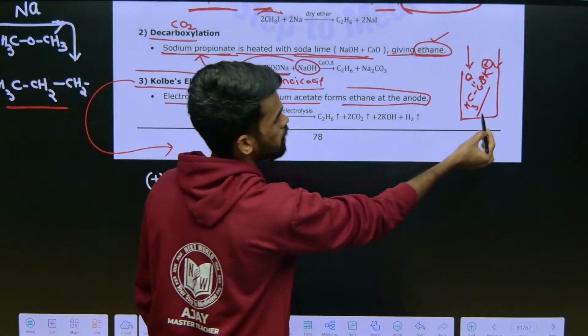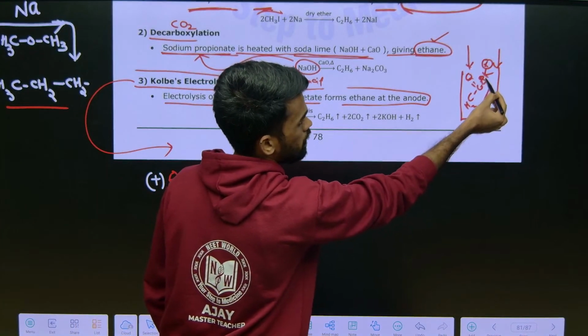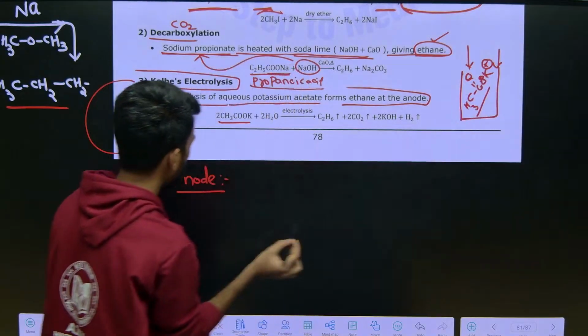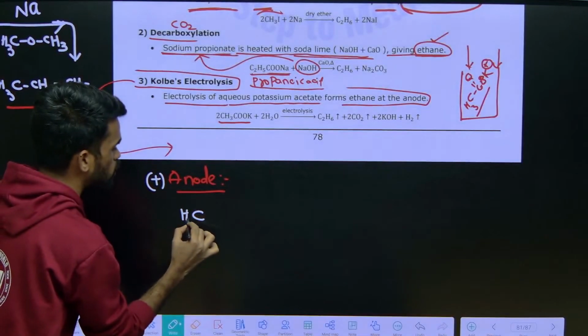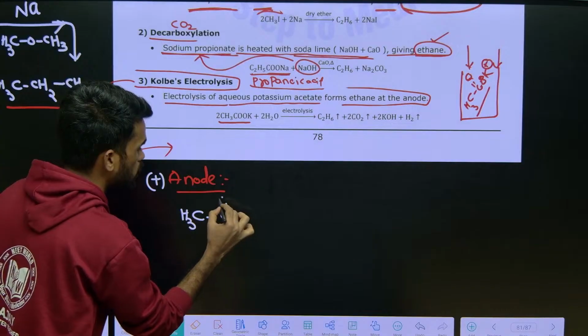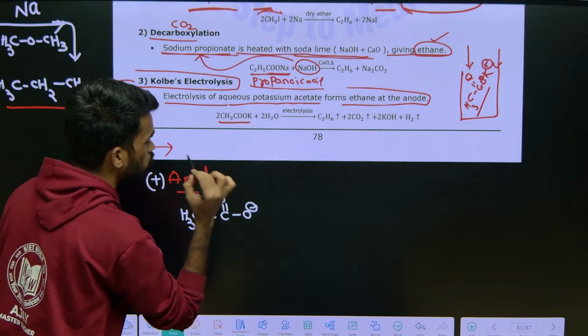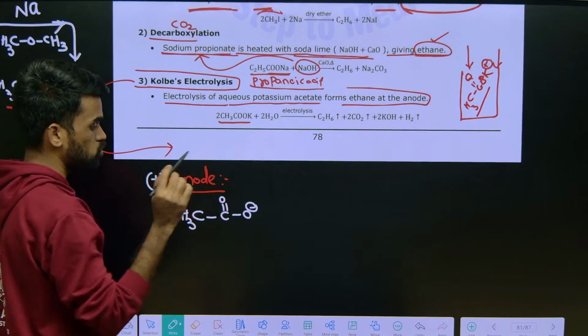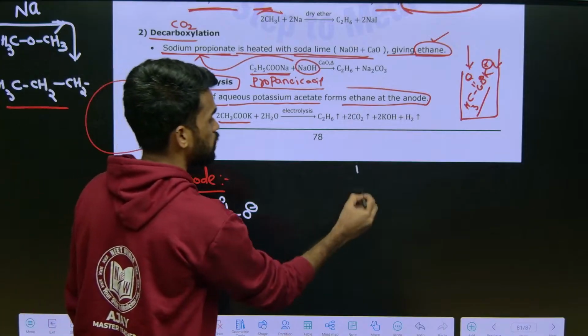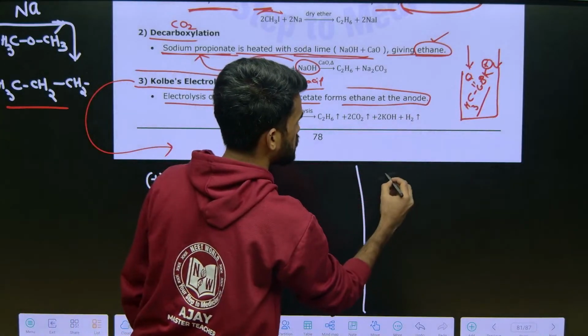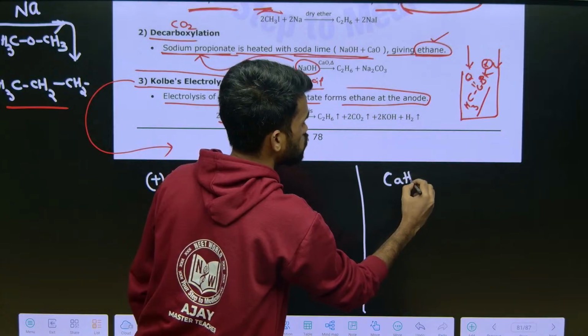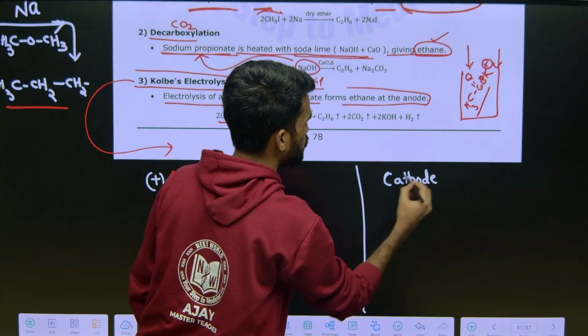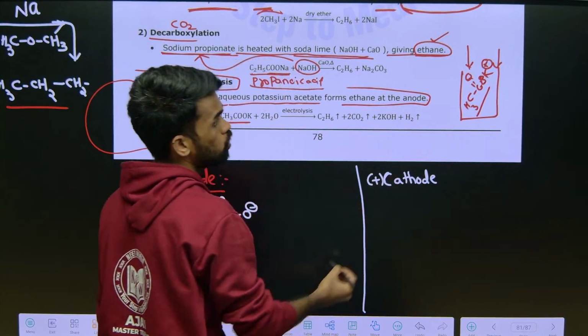So whatever negative part is present goes to this anode. What is the negative part here? You are seeing the carboxylate ion, CH3COO minus. So write this CH3COO minus at the anode. Now one more electrode, one more rod, is called the cathode. The cathode attracts cations, it has a positive charge. Now what is the cation?